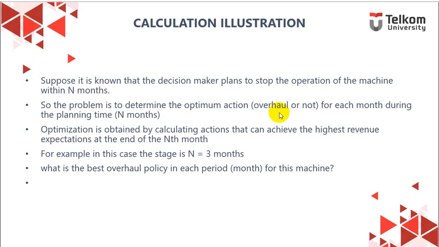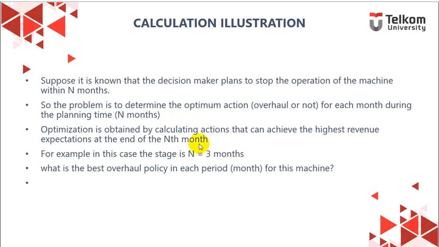Okay, let's do the calculation here. Suppose it's known that the decision maker plans to stop the operation of the machine within 6 months. So the problem is to determine the optimum action, overhaul or not, for each month during the planning time. We have to answer what we should do in every month.